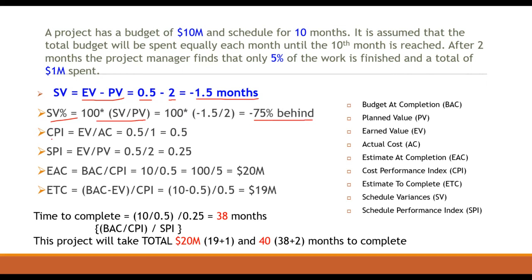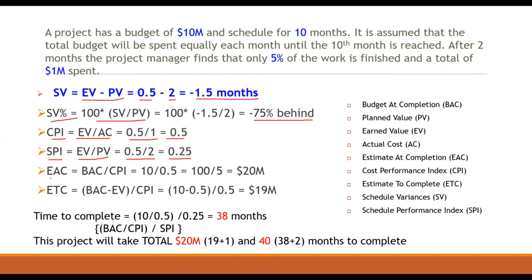And CPI, cost performance index, equals EV divided by AC, that is 0.5 divided by 1, that is 0.5. And schedule performance index equals EV divided by PV, that is 0.5 divided by 2, that is 0.25.